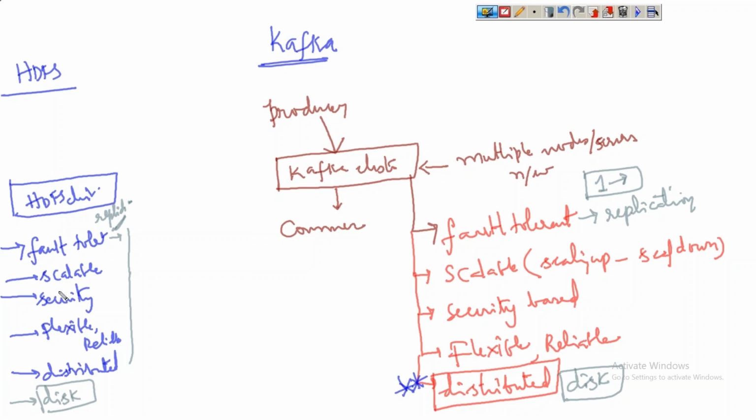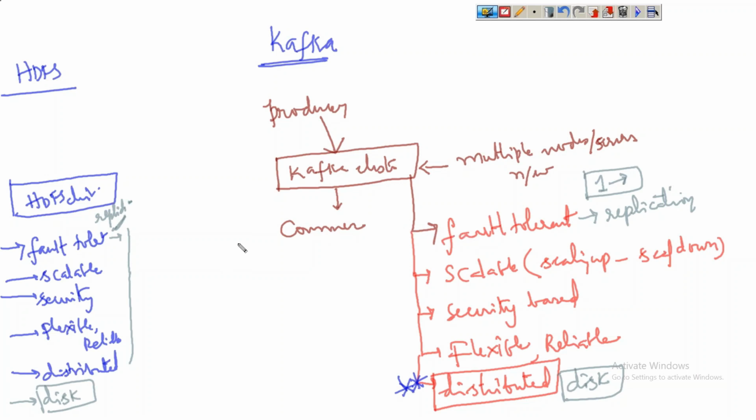So HDFS is a highly preferable storage system, and Kafka is also a preferable storage system. But what is the difference between these two? Coming to the features, they are the same, but the type of data that they handle is totally different.